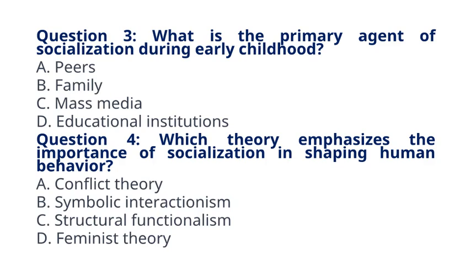person learns. Question 4. Which theory emphasizes the importance of socialization in shaping human behavior? A. Conflict theory. B. Symbolic interactionism. C. Structural functionalism. D. Feminist theory. The correct answer to question 4 is option B. Symbolic interactionism. Explanation. Symbolic interactionism emphasizes the role of socialization in shaping individual behavior through interaction and shared meanings.